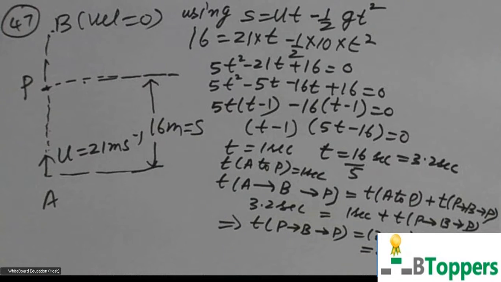That means the body will be moving above the point P for an interval of 2.2 seconds. Or you can say that the height of the body above the point of projection will be more than 16 meters for a time interval of 2.2 seconds. So the answer for the question is 2.2 seconds. In case you need some time to copy the solution of the problem, you can take a pause and copy the solution of the problem.